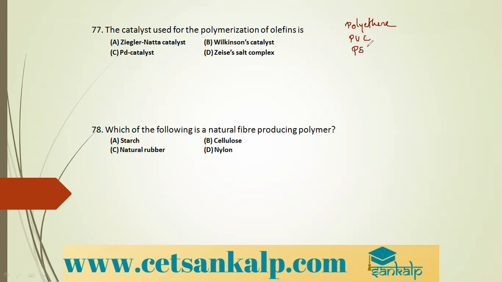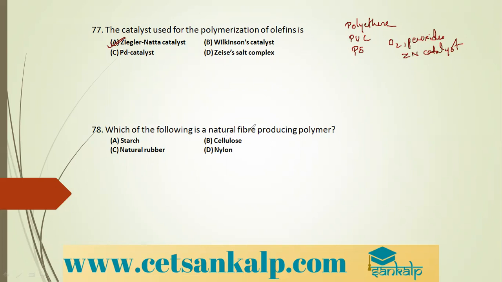Yes, these are all polyolefins. So which is the catalyst used? Most probably we use oxygen, or organic peroxides, or Ziegler-Natta catalysts. So these are the catalysts used in the polymerization of olefins.